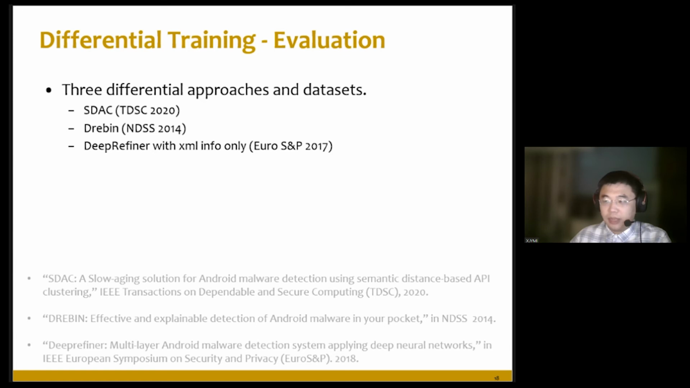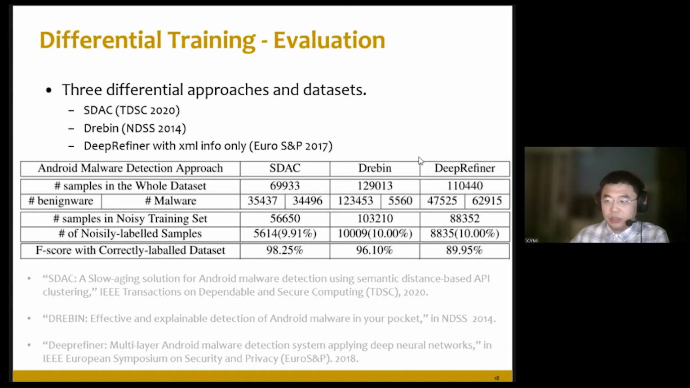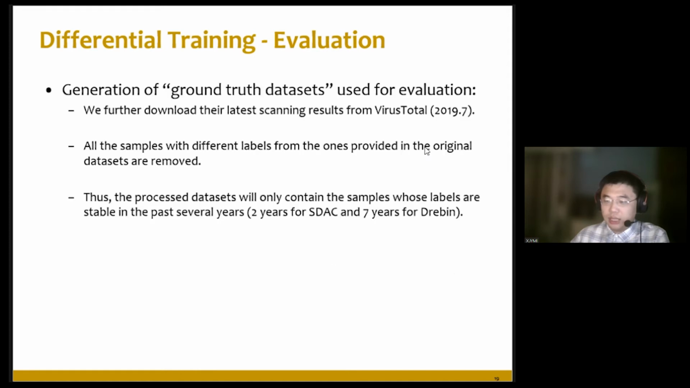We evaluate differential training with 3 different Android Malware Detection approaches, which are Stack, published in TDSC 2020, Drebin, published in NDSS 2014, and Deeprefiner. The table shows the overview of these three datasets. From this table, we can see that compared with Stack, Drebin has a very imbalanced dataset. It has much more benign samples than malware here. So using the three approaches, we can tell how differential training works in different cases.